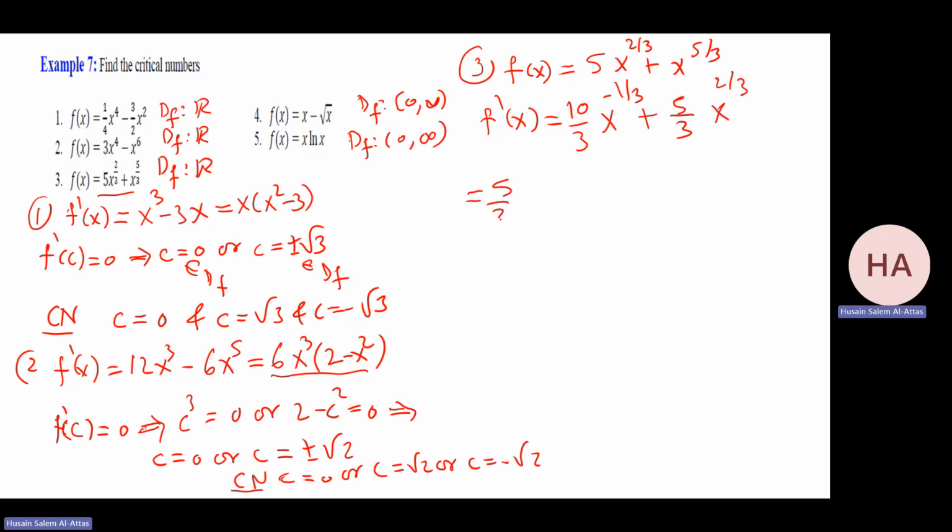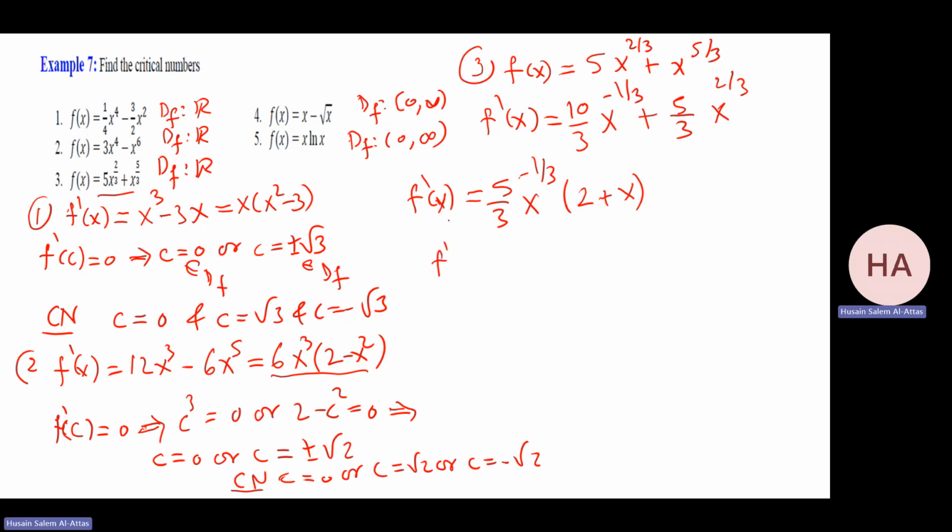Now we'll take 5 over 3 times x to the power minus 1 over 3 as a common factor. What is the remaining? The remaining is 2 plus x. That's f prime at x.